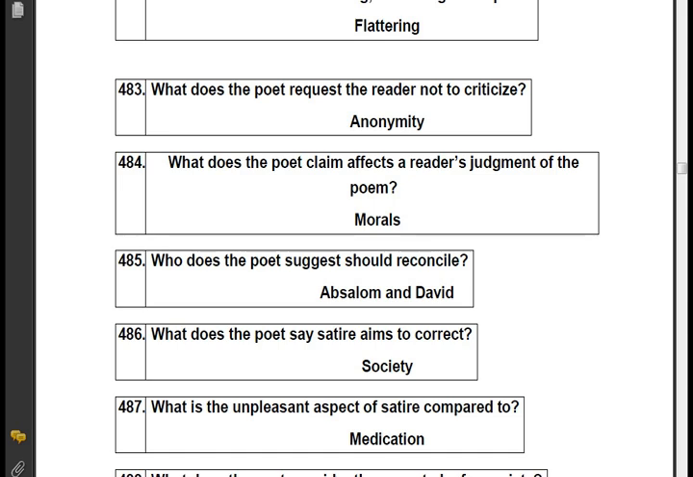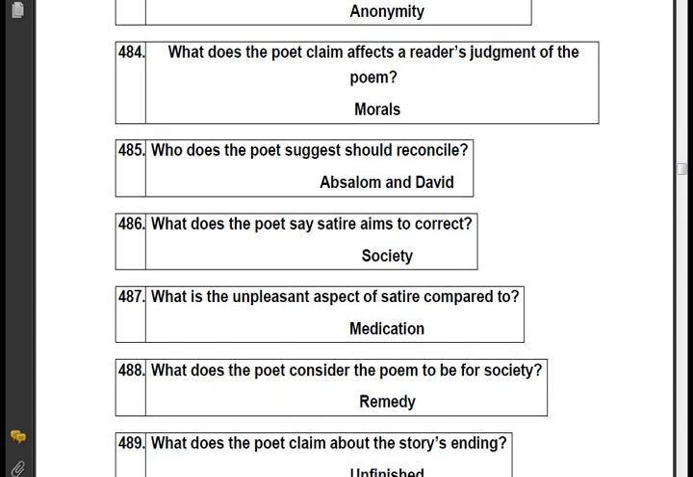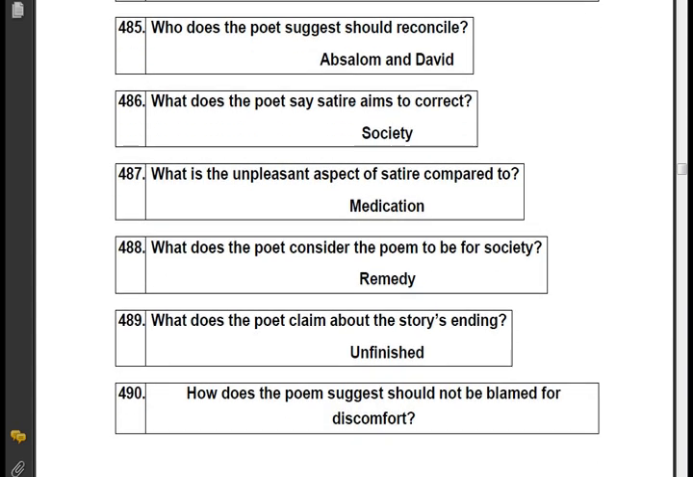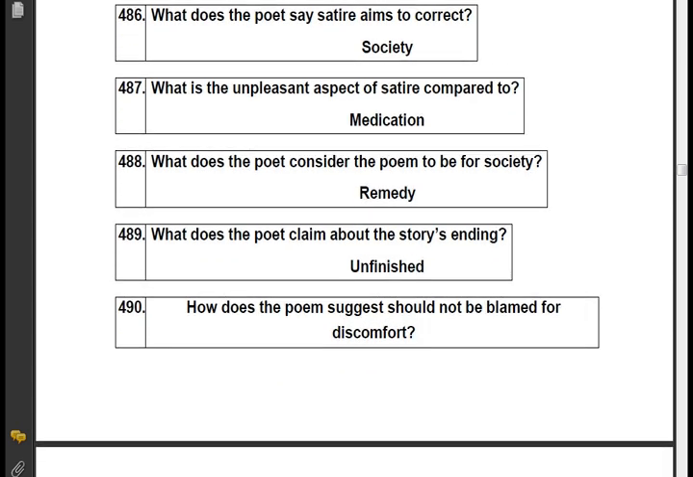What does the poet claim affects a reader's judgment of the poem? Morals. What does the poet suggest should reconcile Absalom and David? What does the poet say satire aims to correct? Society. What is the unpleasant aspect of satire compared to? Medication. What does the poet consider the poem to be for society?